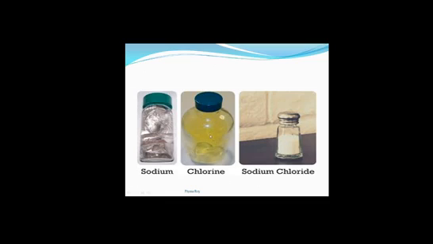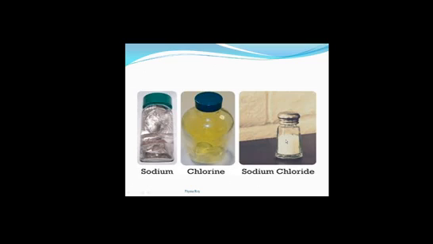Now after reacting, sodium and chlorine combine chemically to form sodium chloride, which has totally new properties compared to its constituent elements, sodium and chlorine. Here sodium chloride is non-poisonous and we use this to increase the taste of our food.